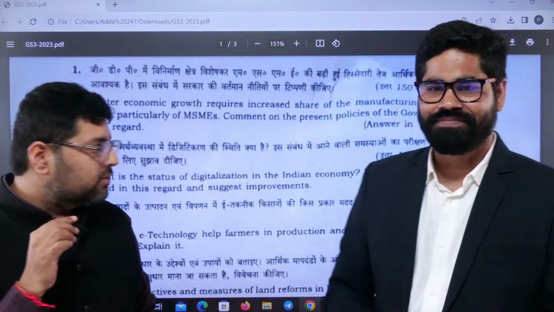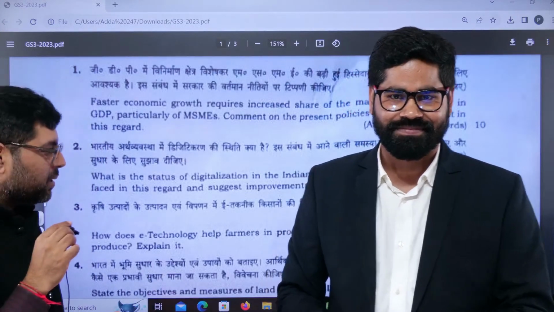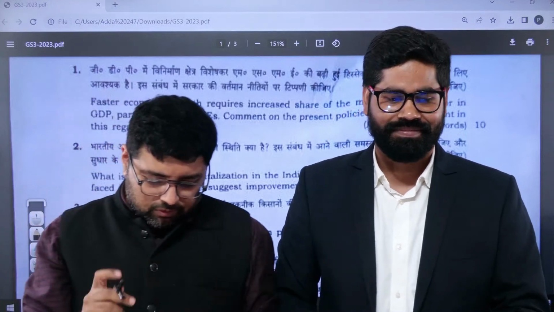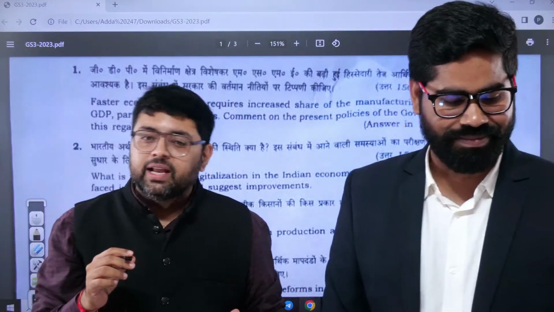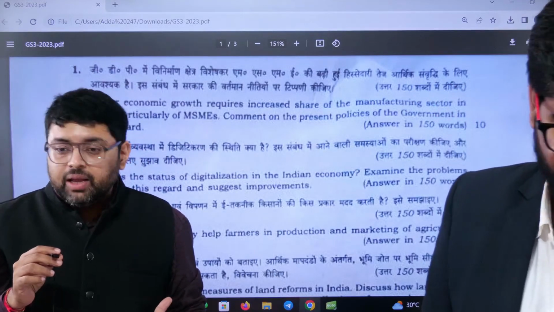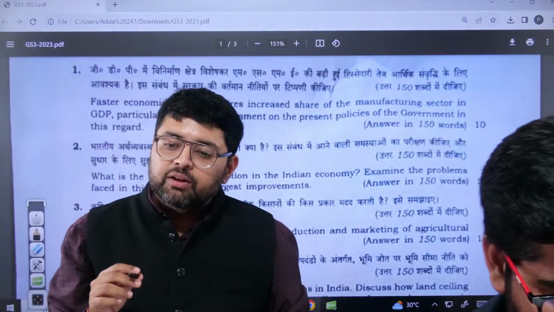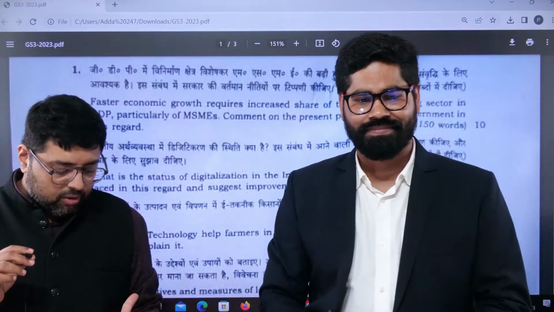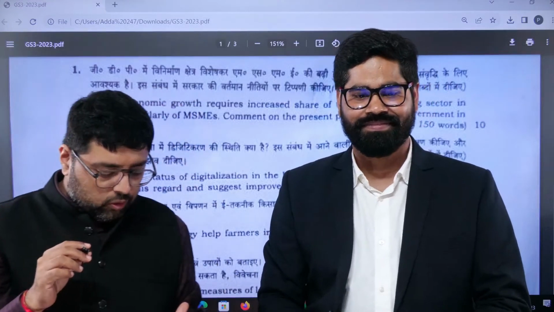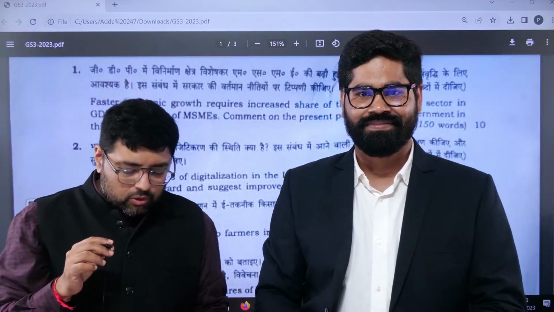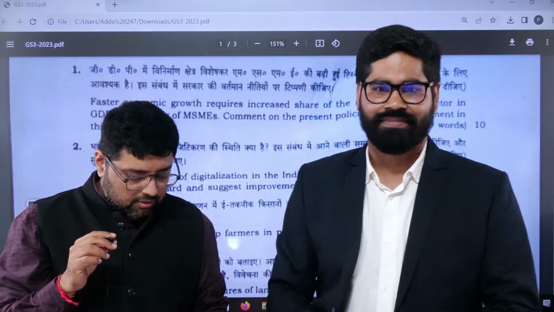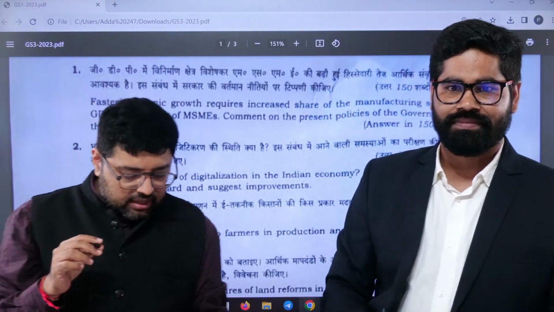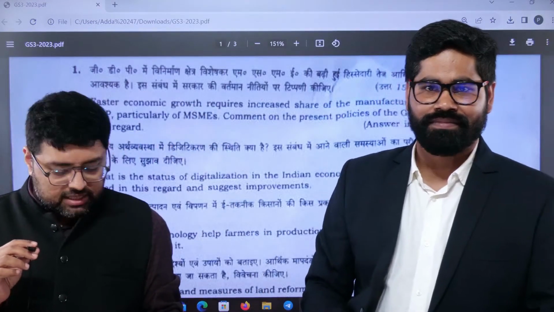We have GS paper 3 with us, and overall the paper is very good. Now we'll see the analysis of this paper. There are a total of 8 questions from Indian economy, 5 questions from environment and disaster management, 3 from science and tech, and 4 from internal security. In terms of weightage, economy carries 100 marks, environment and disaster management 65 marks, science and tech 35 marks, and internal security 50 marks.